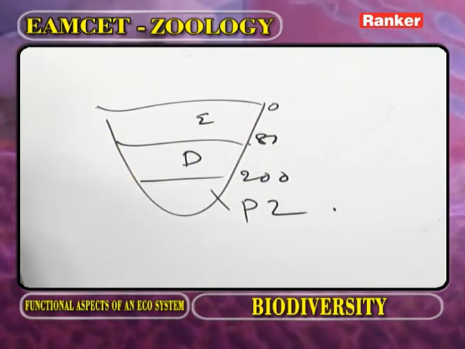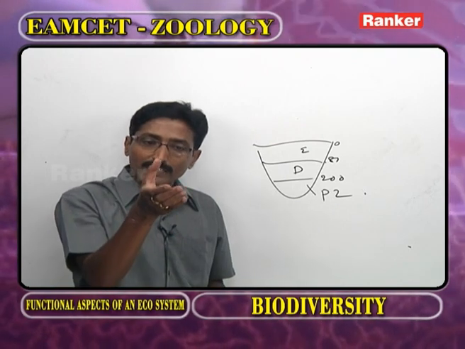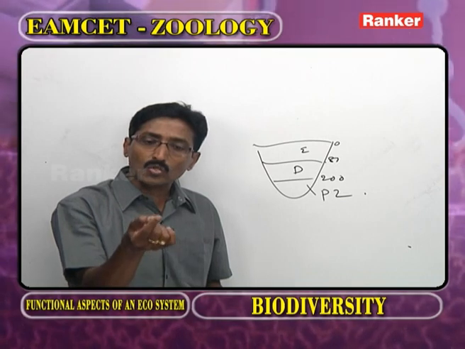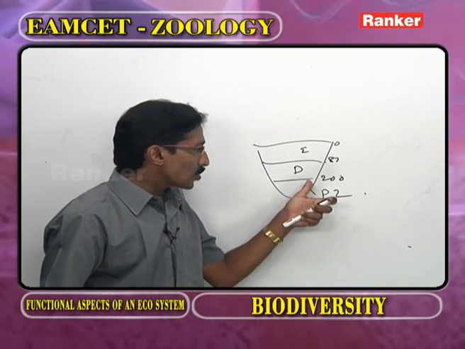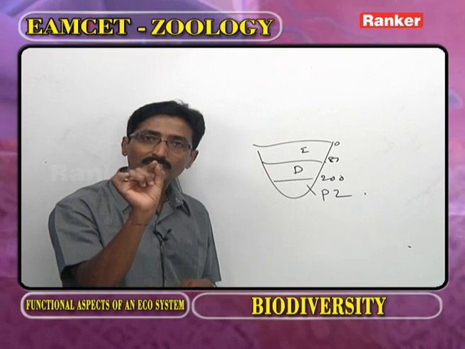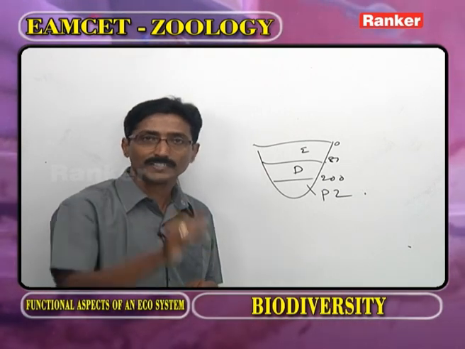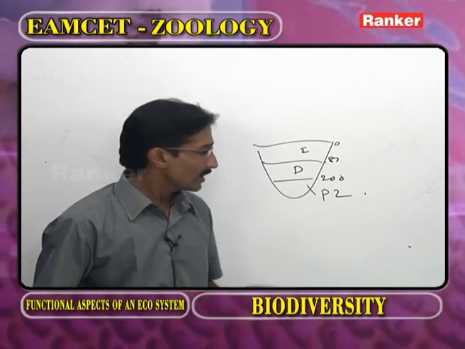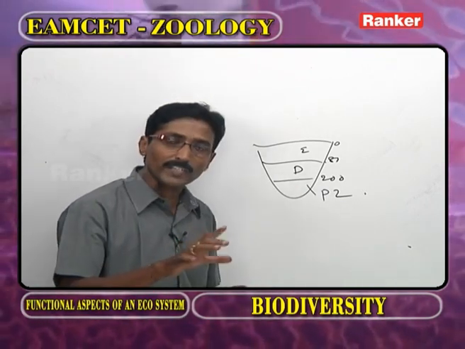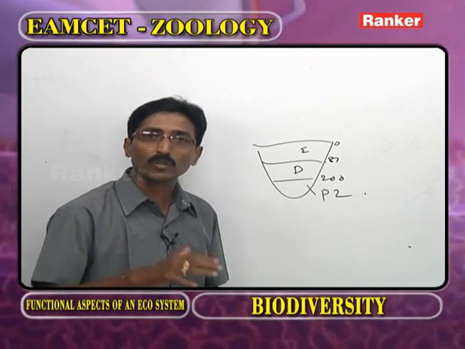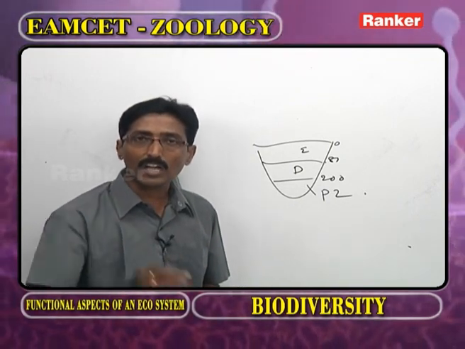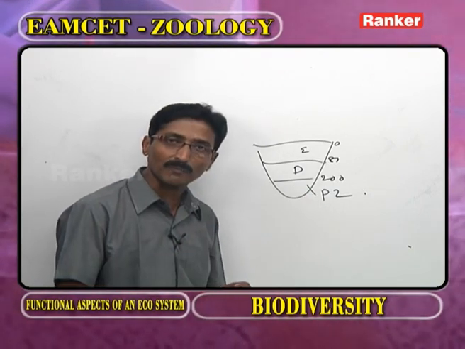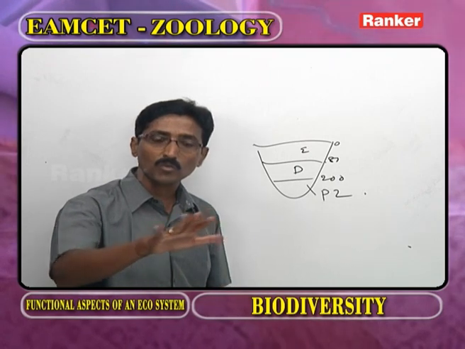As we observe the deep freshwater lake, as depth increases, the light intensity decreases. At 200 meters, how much percentage of light is available? Just only 1%. Beyond 200 meters, there is no availability of light. So beyond 200 meters, it is called the profundal zone. It is called the aphotic zone because here light is absent. The oxygen is very limited. So because of the absence of light in the profundal zone, there is no chance of photosynthetic plants.